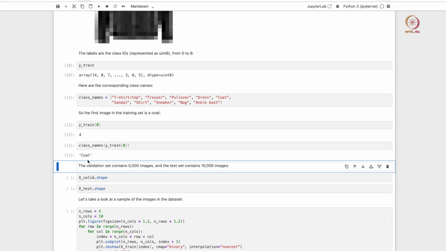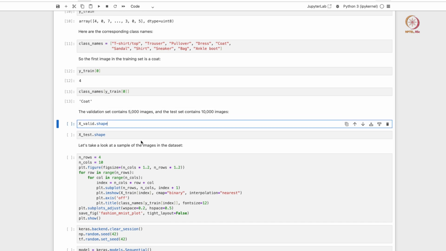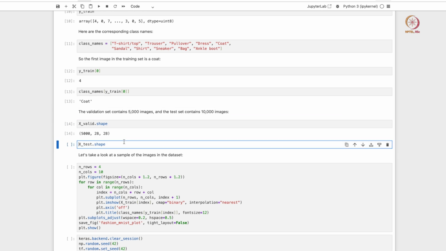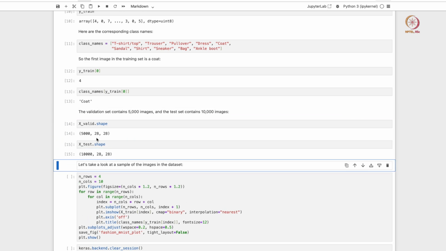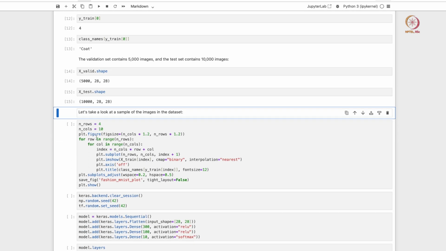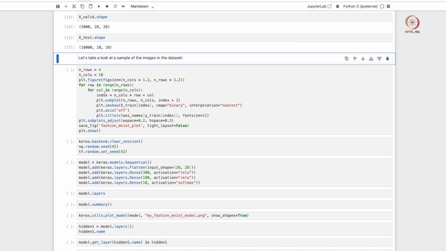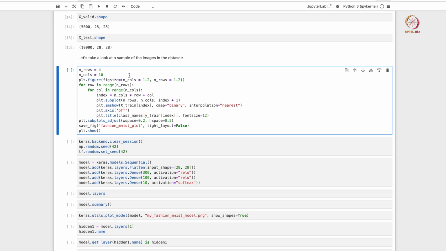And we do see that the target class name is basically coat, right. Okay. Now just to check that the validation and the test sets look okay. So we see that the validation set has about 5,000 data points and the test set has about 10,000 data points, right. Okay. Let's now try to visualize several images in a matrix kind of form.